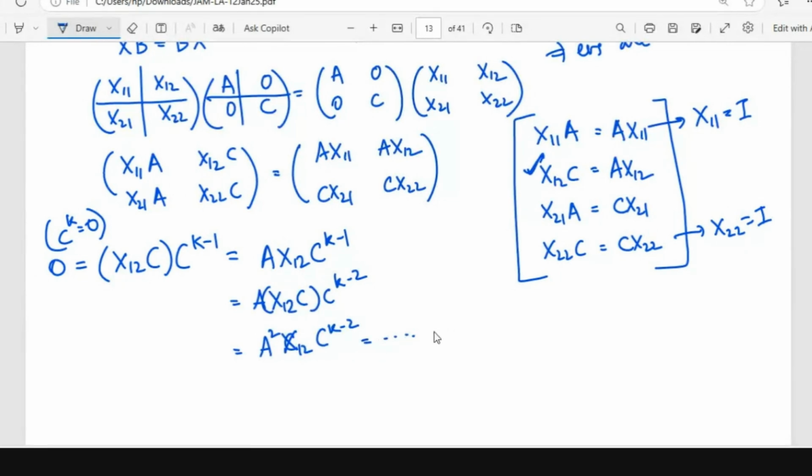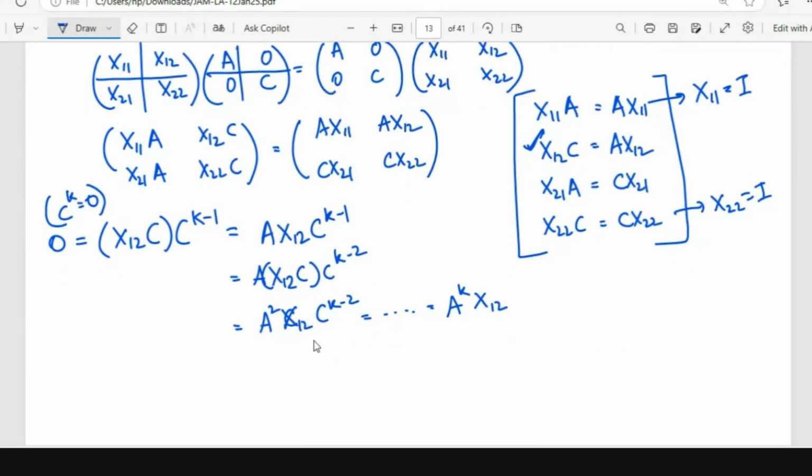Like this, if I keep doing, I will end up with what? I think A power k x12, right? You just keep doing this at each stage. You will get A power k x12, but this is equal to 0. And A is an invertible matrix. So I can multiply with A inverse power k into A power k into x12. This has to be equal to 0. So this means x12 has to be 0. So even by proving, you can show that x12 has to be necessarily 0.